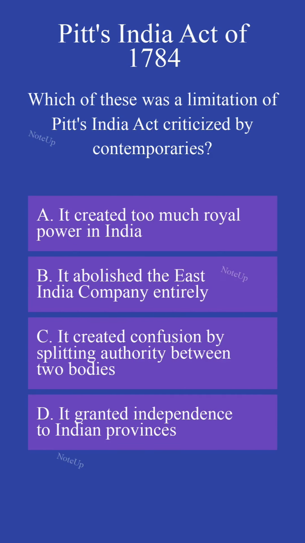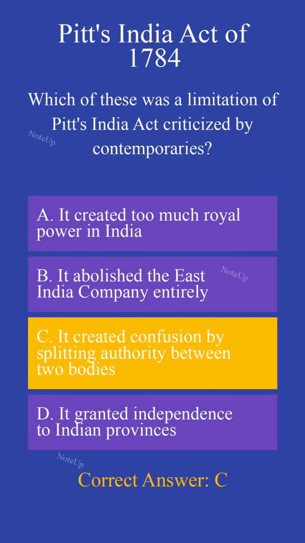Which of these was a limitation of Pitt's India Act criticized by contemporaries? The correct answer is C. It created confusion by splitting authority between two bodies.